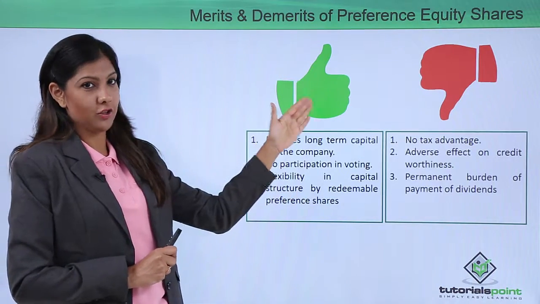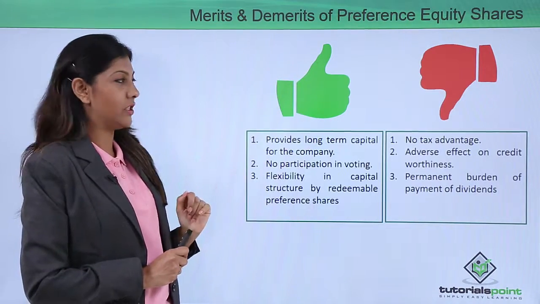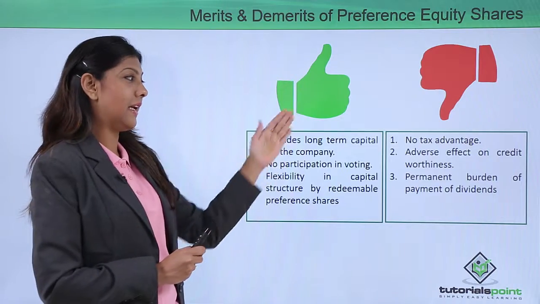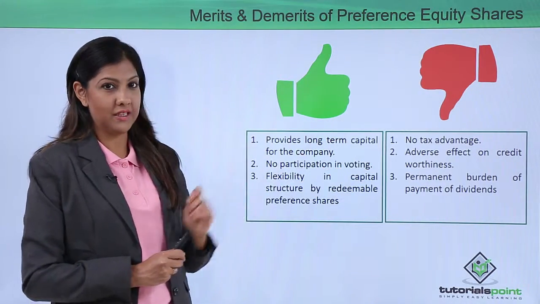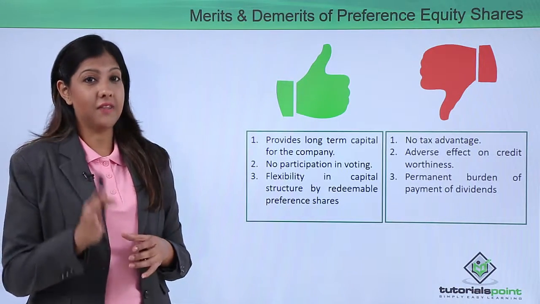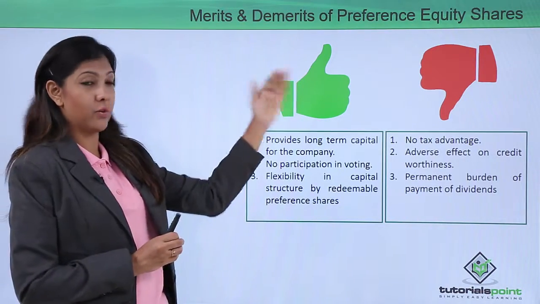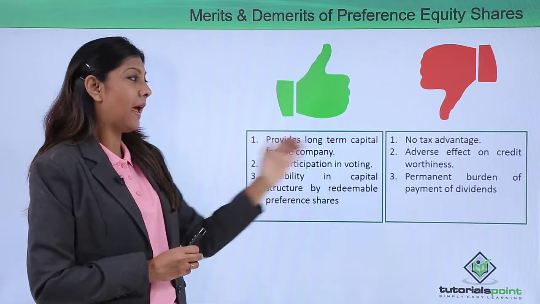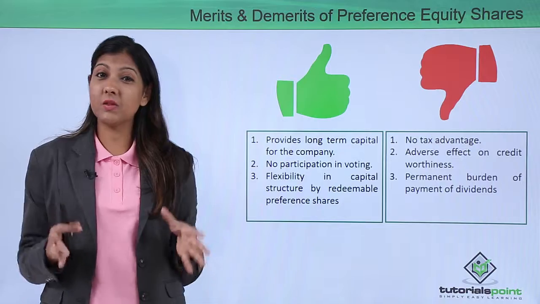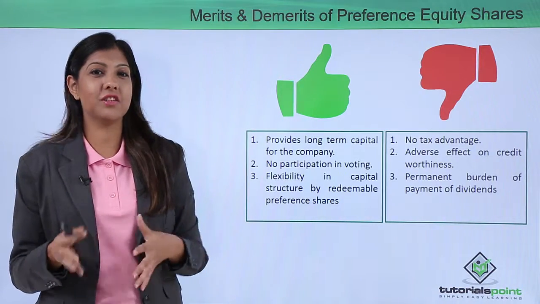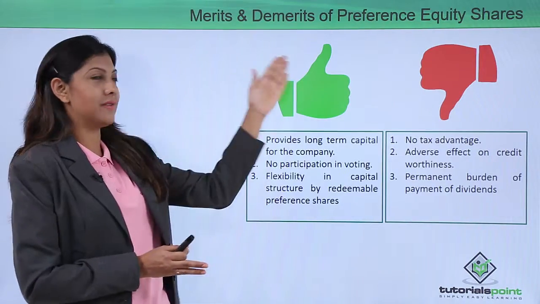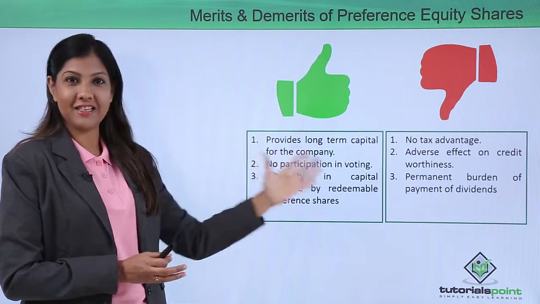On the demerits, or the cons, of preference equity shares, you again don't get any tax advantage. Secondly, there is an adverse effect on creditworthiness. So if you are planning to take big credit on something, that could go against you for preference equity shares. And thirdly, the permanent burden of payment of dividends. This burden of having to give dividends at regular intervals can be one of the demerits of preference equity shares. So these were the merits and demerits.